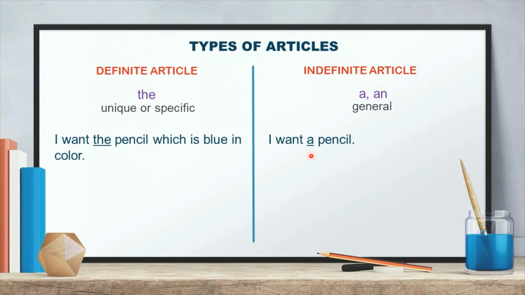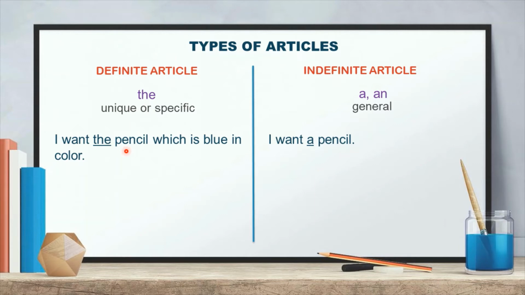And here I am talking in general that I want a pencil. Meaning, I want a pencil, which comes under the indefinite article, a pencil. And here I want the pencil which is blue in color. Meaning, I want that pencil whose color is blue. Right?